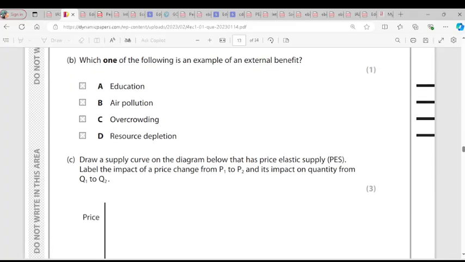Question B. Which one of the following is an example of an external benefit? External benefit is a positive spillover of production or consumption. Education is the only positive spillover. Air pollution is a negative spillover, which is external cost. Overcrowding is a negative spillover, which is external cost. Resource depletion is also a negative spillover, which is external cost. So B, C, and D are external costs. The only external benefit here is education. Is it clear? Yes. So it's A.